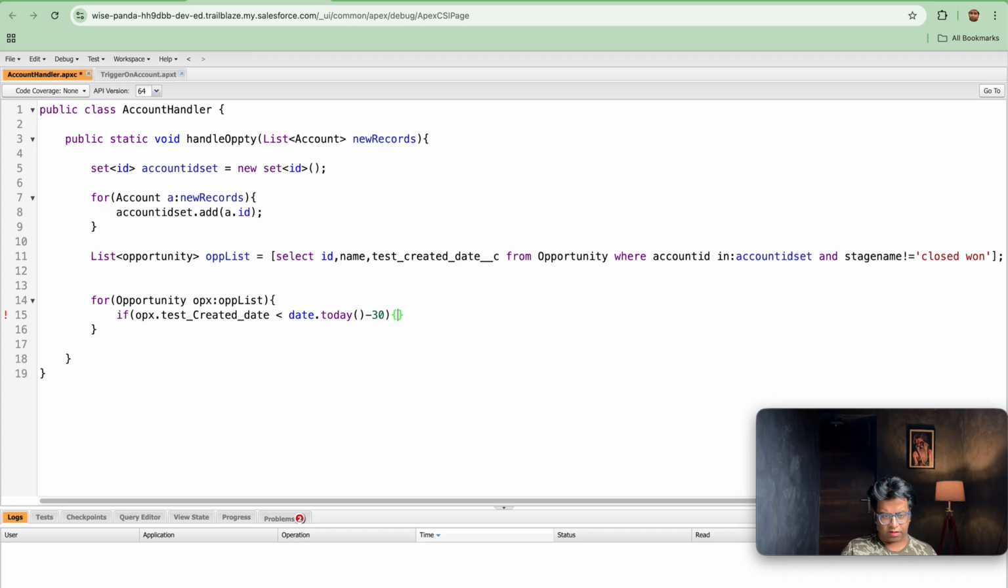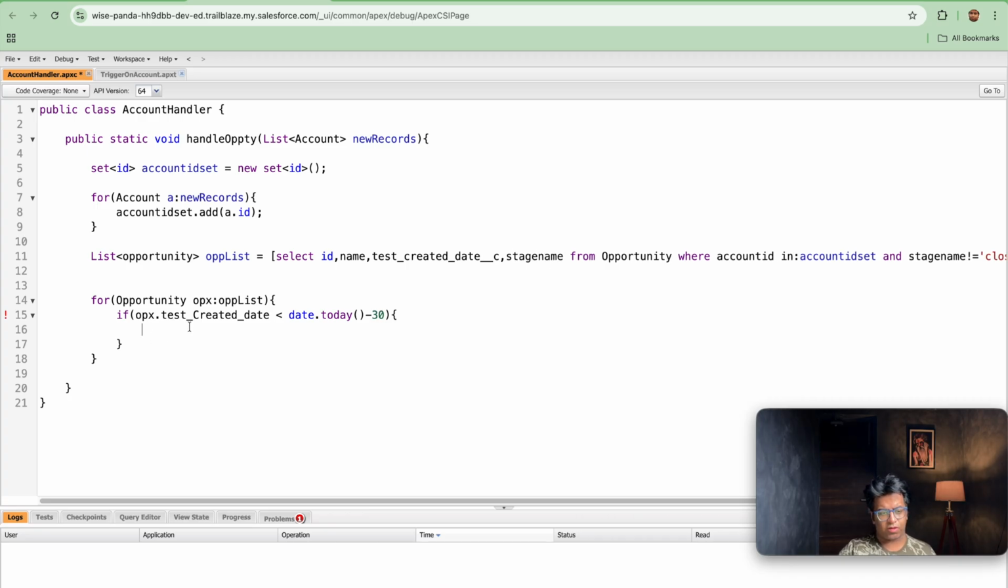If it is less than Date.today() minus 30, then what you need to do is take all the opportunities and change the stage name. Here we haven't queried the stage name, so let's query the stage name as well.